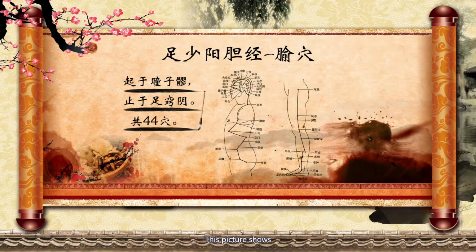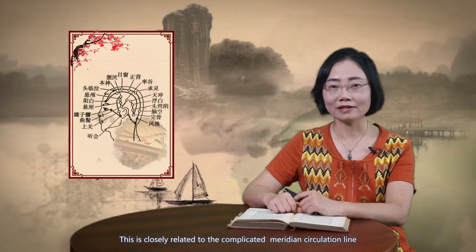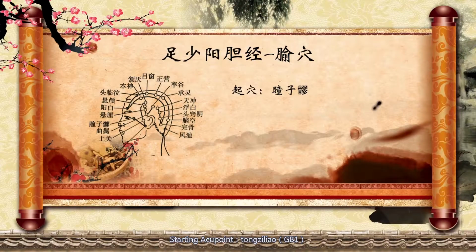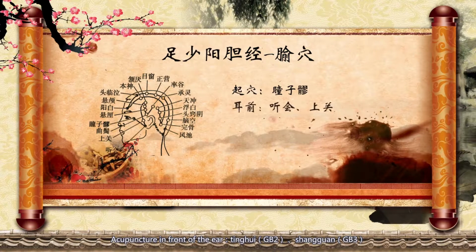This picture shows the gallbladder meridian of foot Shaoyang on the head. On the head, the acupoints of the gallbladder meridian of the foot Shaoyang are very dense. This is closely related to the complicated meridian circulation line on the lateral head. The starting acupoint, Tongziliao, is located outside the outer corner of the eye. Acupuncture points in front of the ear.